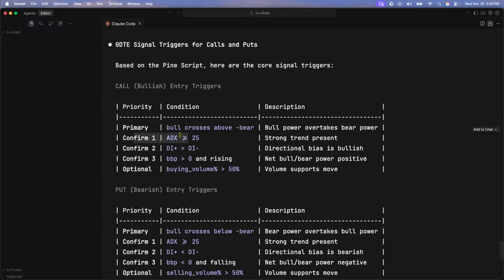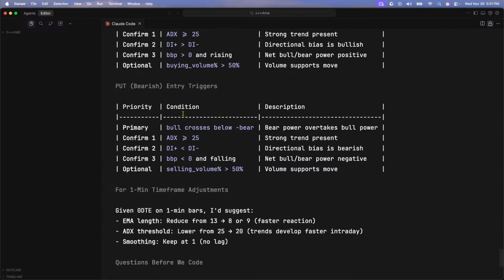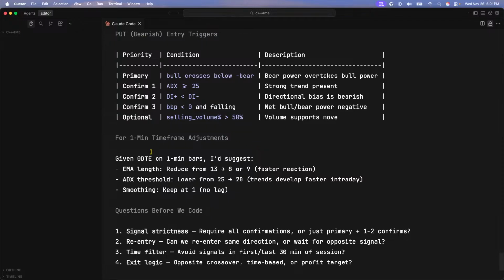Confirm ADX is greater than or equal to 25. Strong trend present. Confirmation 2: DI plus is greater than DI minus. Directional bias is bullish. And then confirmation 3, the BPP is greater than 0 and rising. The buying volume is greater than 50. So same thing for puts, just opposite.